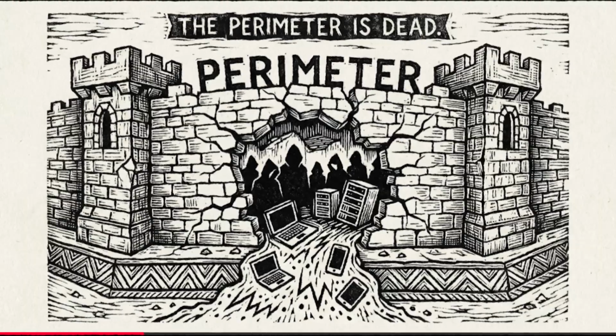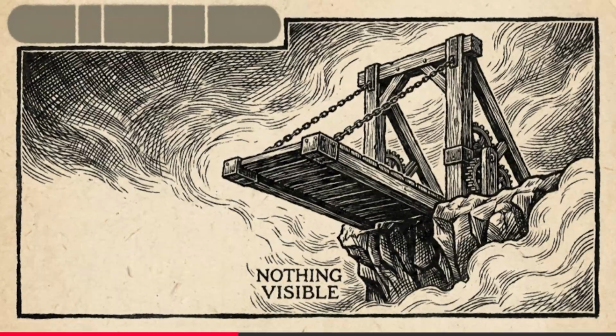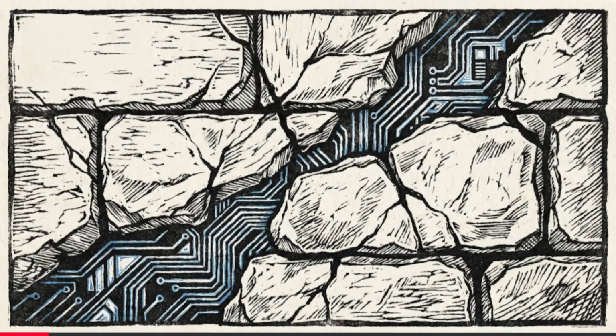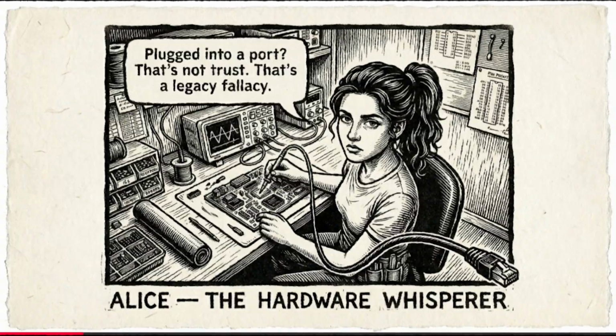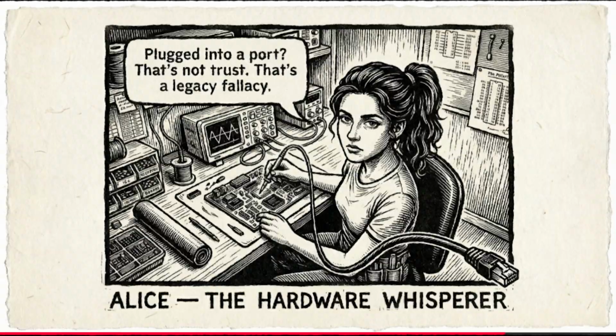The traditional network perimeter is dead. The assumption that you can build a hard shell with firewalls and DMZs and implicitly trust everything inside that shell, that's obsolete? Cloud migration, remote work, and BYOD have completely dissolved the physical network boundary. Precisely. If you're still relying on a trusted internal network where a user gets access simply because they're plugged into a specific Ethernet port or logged into a corporate VPN, you are operating on a legacy fallacy. That model simply does not work in a decentralized environment.